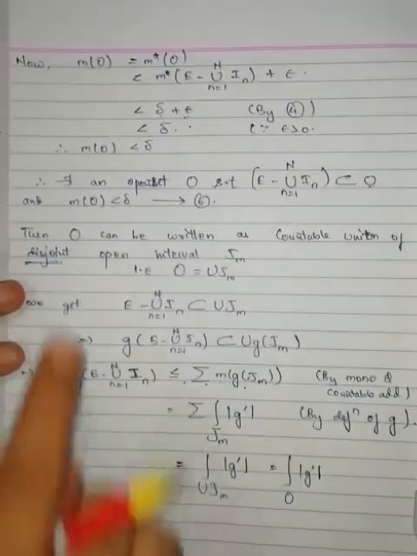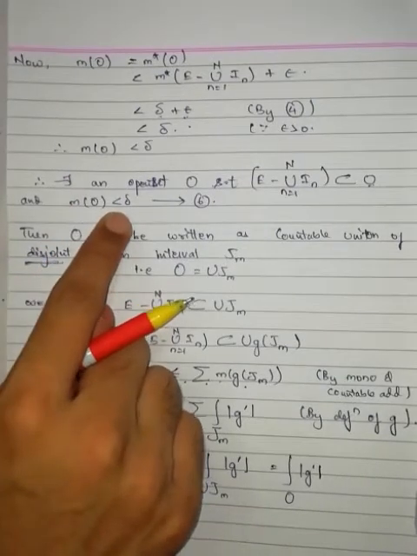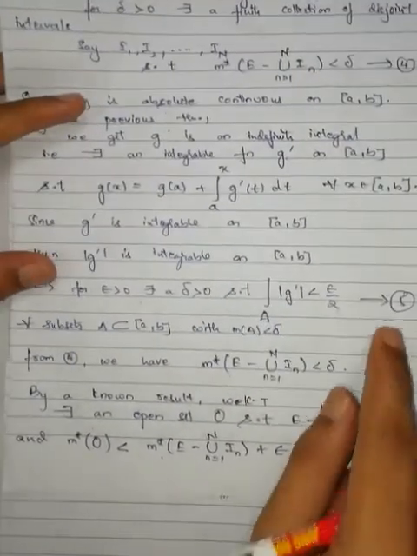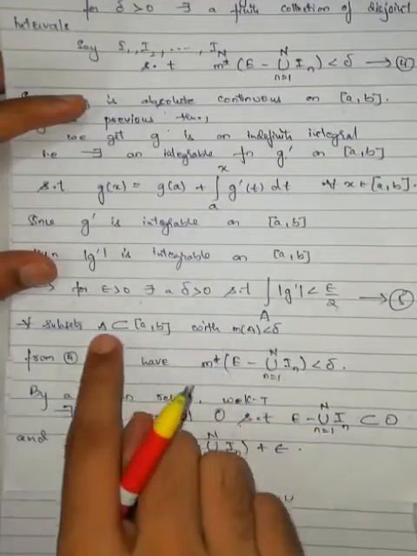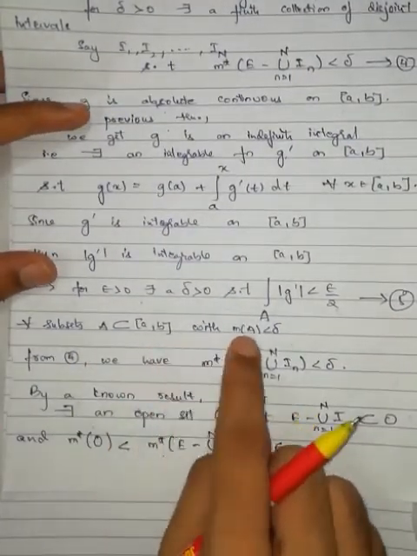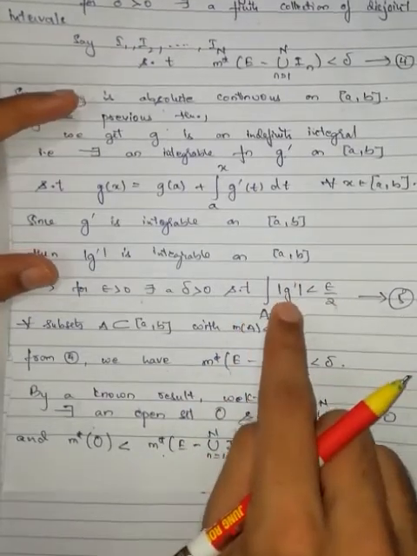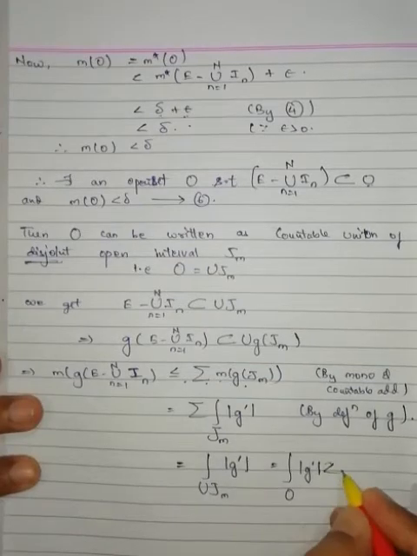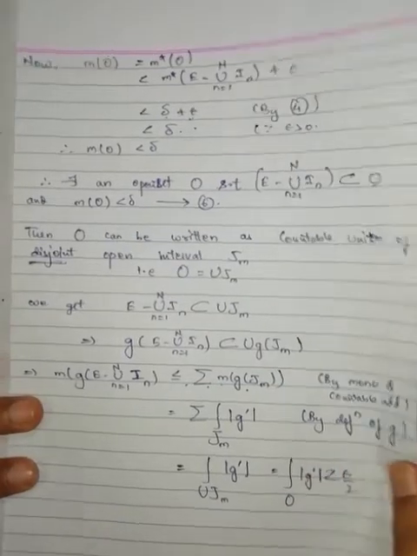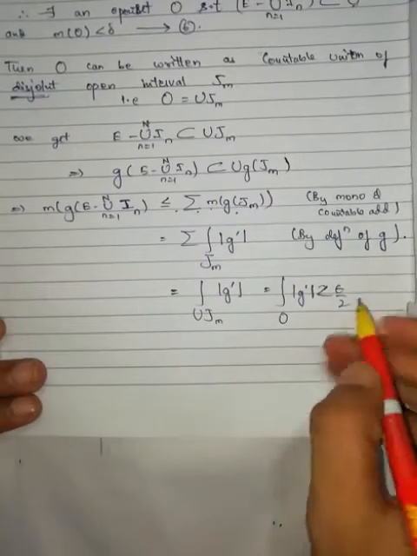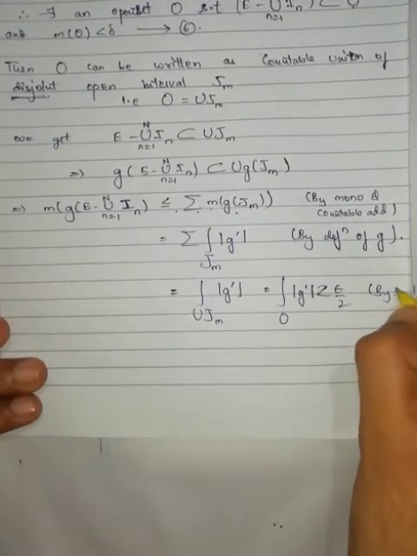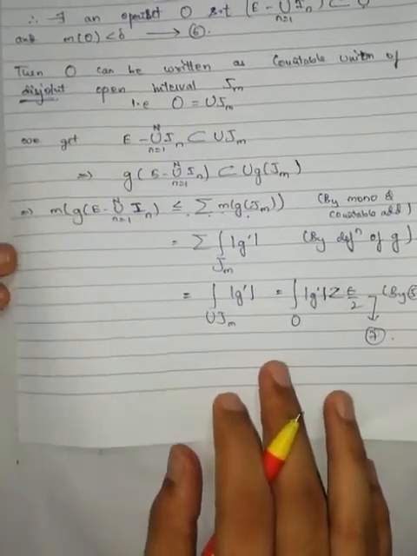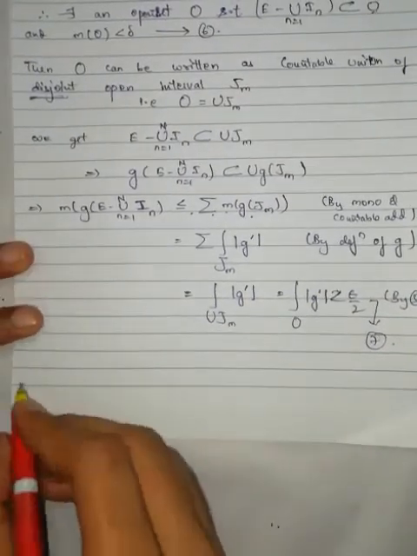Since what we got here, measure of O is less than delta, and equation number 5 says that for all those subsets of the closed interval a comma b whose measure is less than delta satisfy this one, then this one also satisfies less than epsilon by 2, by equation number 5. Equation number 7. Also,